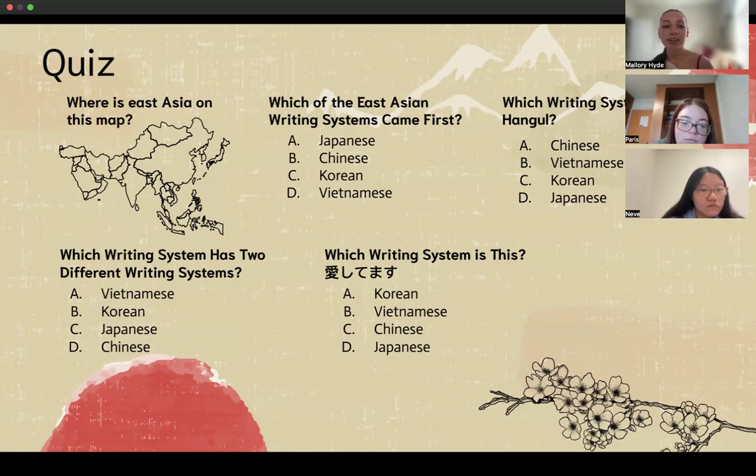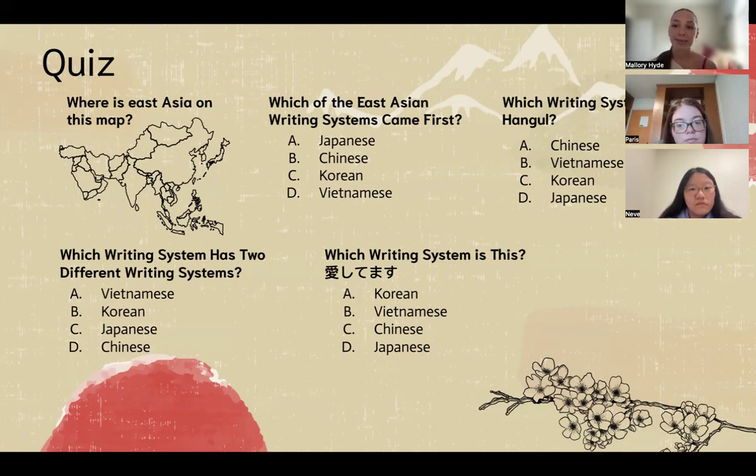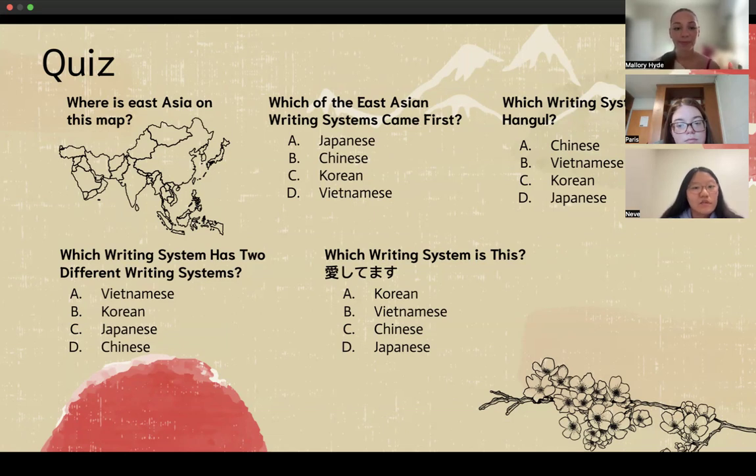The next question is, which country has two different writing systems? Our answer options are A, Vietnamese, B, Korean, C, Japanese, or D, Chinese. And the answer is A, Vietnamese. Our last question is which writing system is the one below? We have A, Korean, B, Vietnamese, C, Chinese, or D, Japanese. And then our answer is D, Japanese.